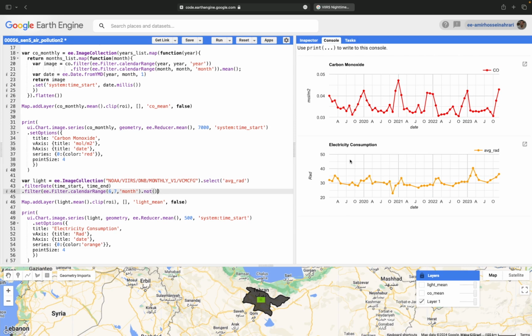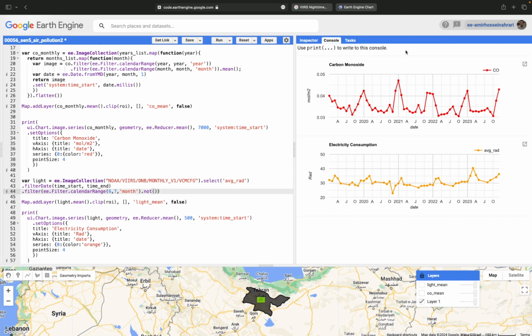As you can see, there are some ups and downs in the electricity consumption. In the winter time, all the peaks are related to the cold months, in March, in January, in February, and during this time we have higher electricity consumption, higher energy consumed in the urban area, and also it is anticipated higher carbon monoxide for the region of interest.